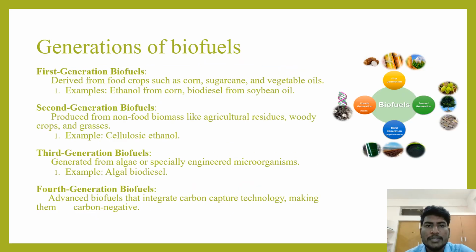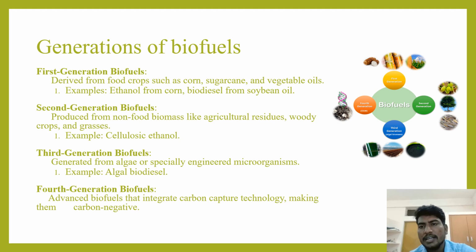Now, generations of biofuels. There are several generations of biofuels. The first generation biofuels are made from food crops such as corn, sugar cane, and vegetable oils. Examples are ethanol from corn and biodiesel from soybean oil. Second generation biofuels are produced from non-food biomass like agriculture residues, woody crops, grasses, stems, and other excreta from plants. Cellulosic ethanol is an example that we can see here. And third generation biofuels are based on algal biomass basically, and specially engineered microorganisms are involved here.